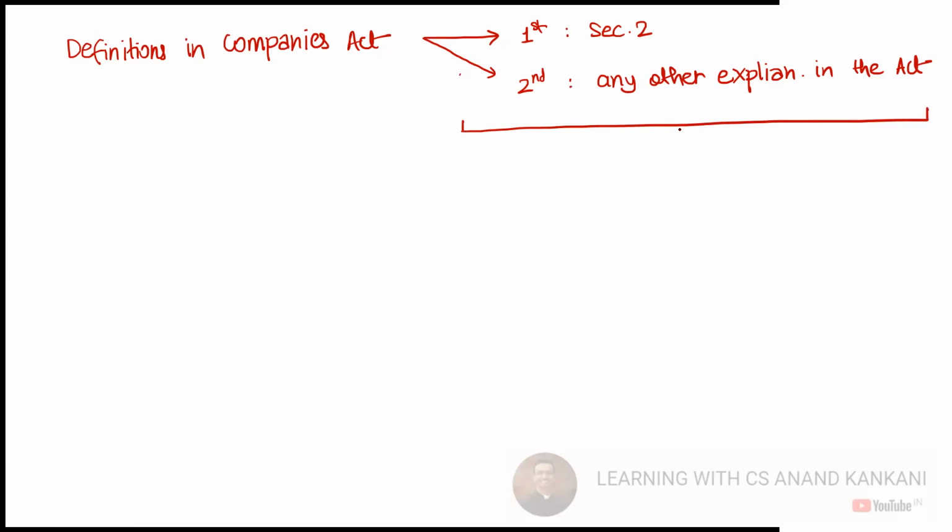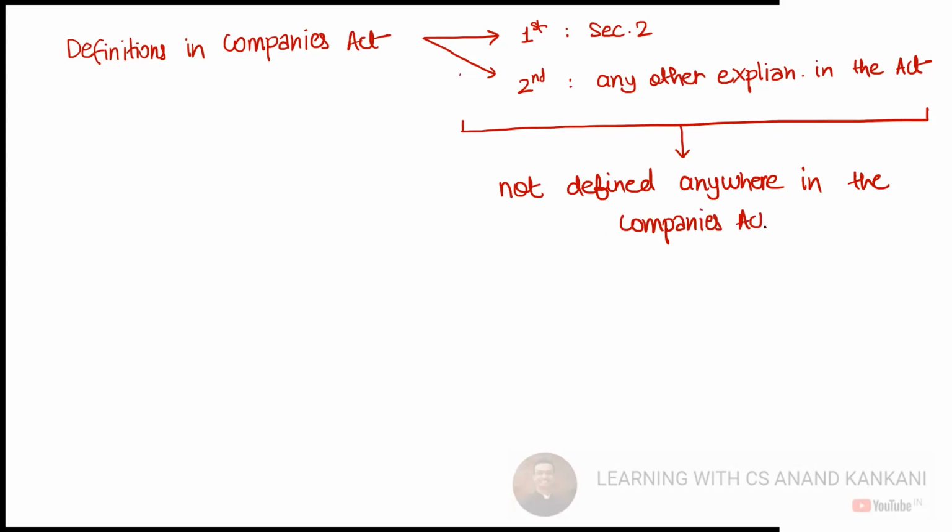But if it is not defined anywhere in the Companies Act 2013, then what do you need to follow?